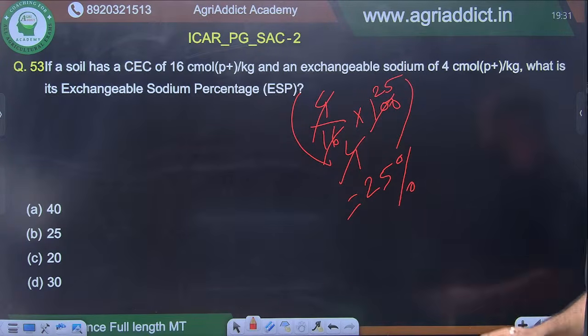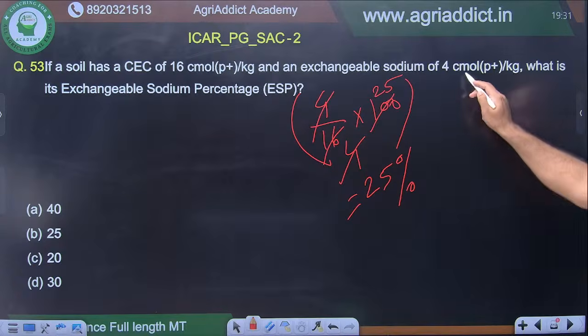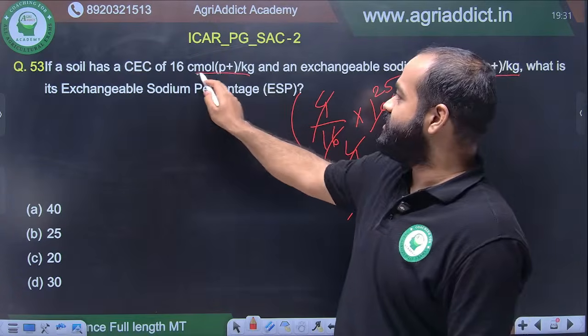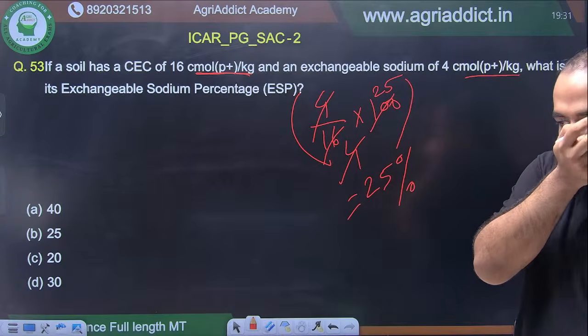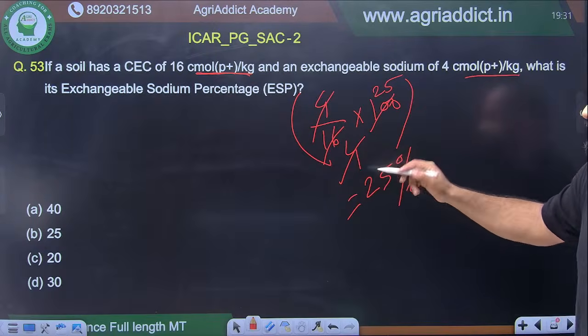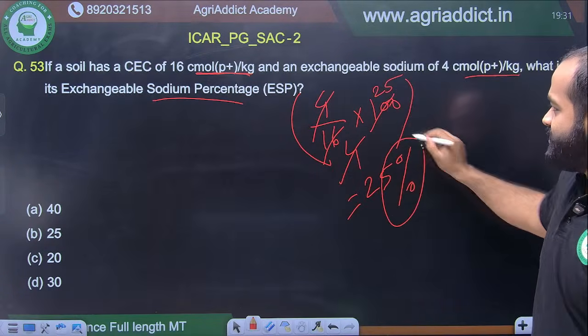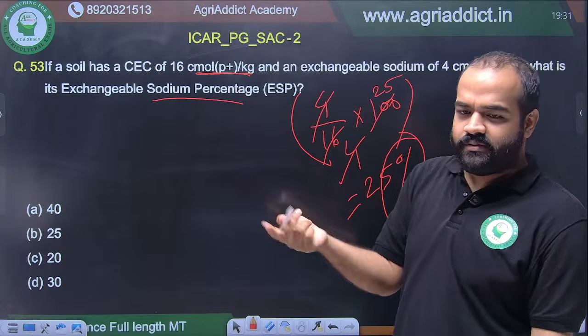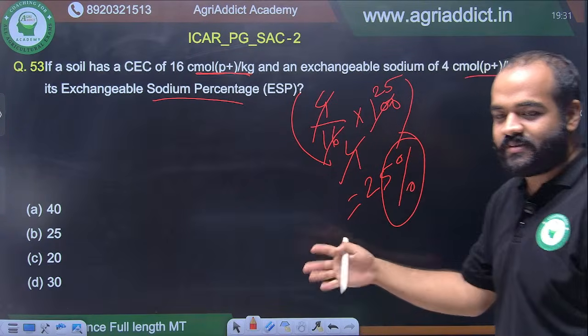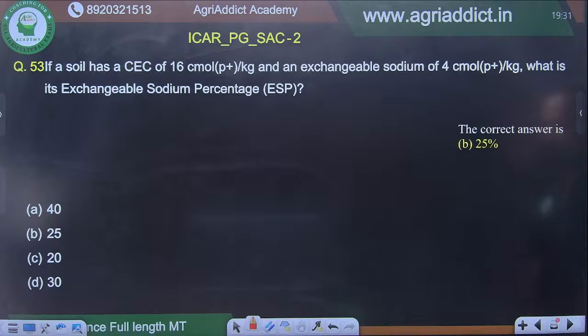All right. There is nothing tricky here. All the units are also the same. If the units were mixed up, be very careful. You have to cancel out the units because exchangeable sodium percentage has no unit. It is a percentage. So if the units were different, it would have been a bit tougher. But this is very easy. 4 by 16 into 100. It is 25%.